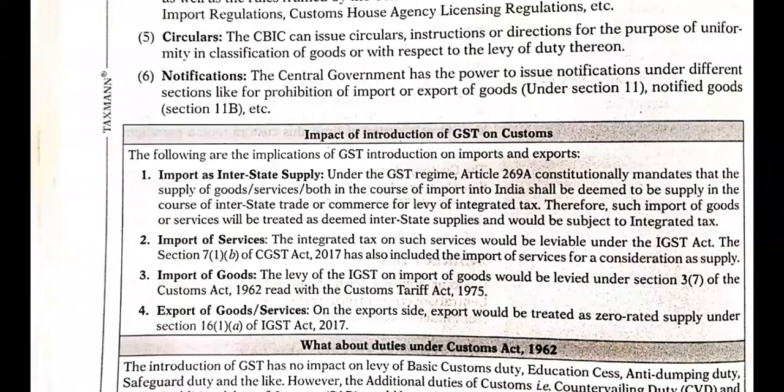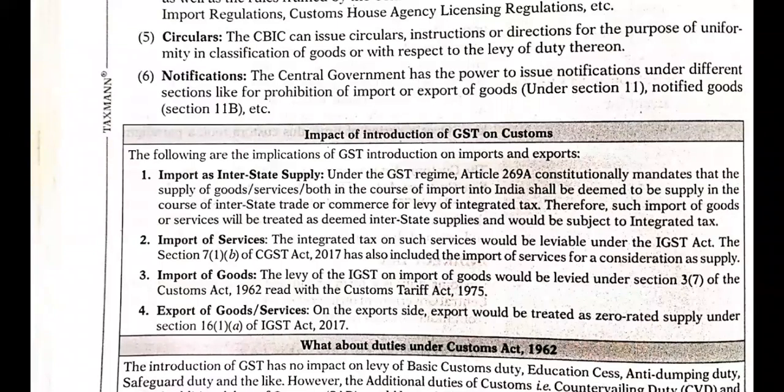Okay, then import of goods. The levy of IGST on import of goods would be under section 3 subsection 7 of the Customs Act 1962, read with the Customs Tariff Act 1975. Not only services, but also if you are importing any kind of goods, IGST is applicable there too, but it is levied under section 3 subsection 7 of the Customs Act. About services, it was levied as per the CGST Act, like section 7 subsection 1, but now this is levied under section 3 subsection 7 of the Customs Act. Right. And also with reference to the Customs Tariff Act 1975.